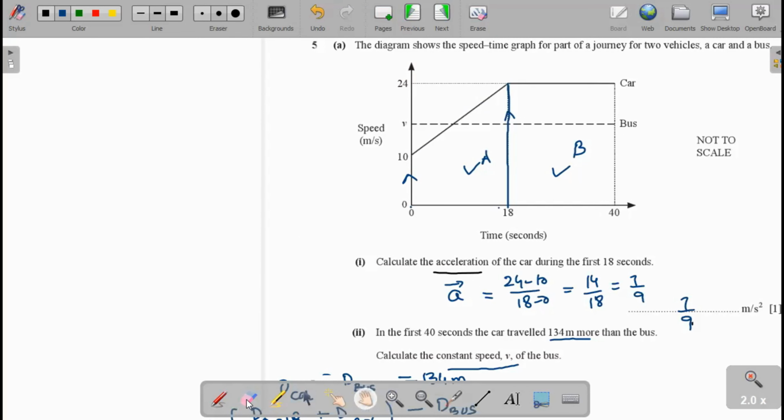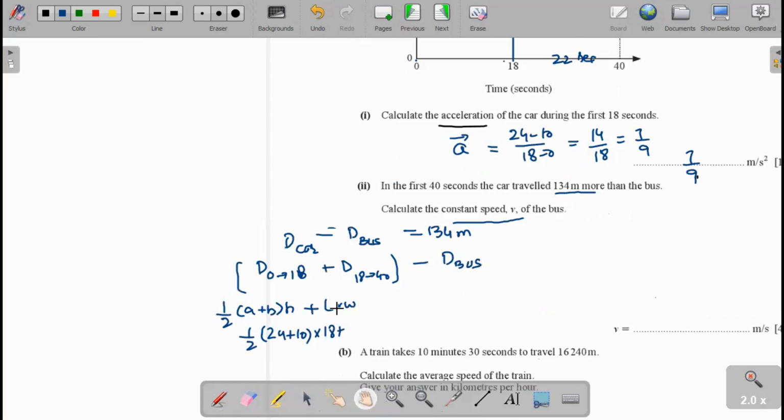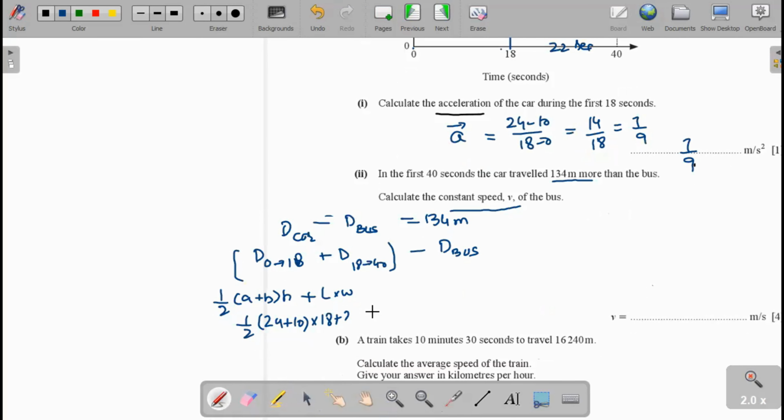This interval is 22, and the height is 24. So we write 22 multiplied by 24, minus the distance traveled by the bus.